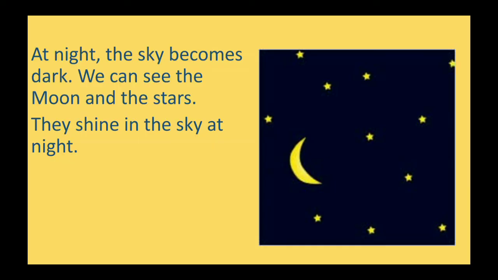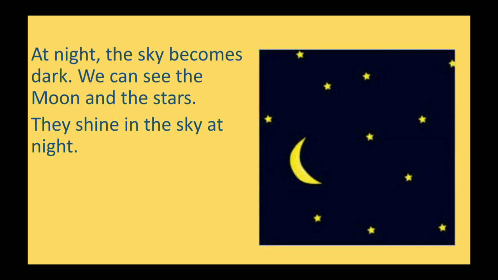Now we talk about night. At night, the sky becomes dark. Why does it become dark? Because the sun is not there. We can see the moon and the stars. Now, as given in the picture, children, we can see the moon and stars over there, and they shine in the sky at night. In the morning, we are not able to see them. We are only able to see them at night.